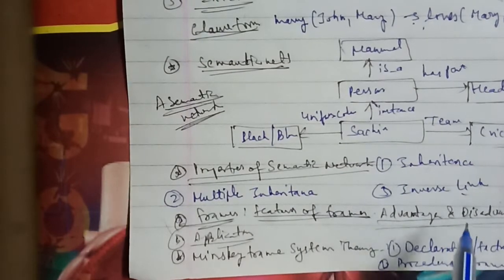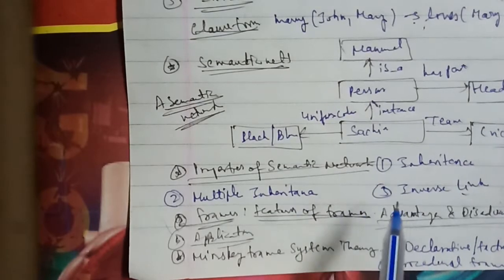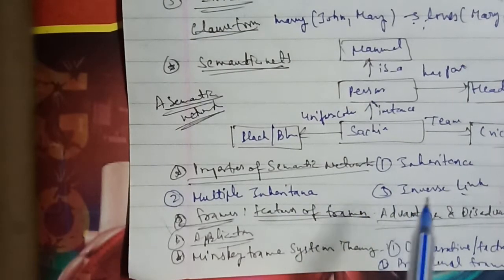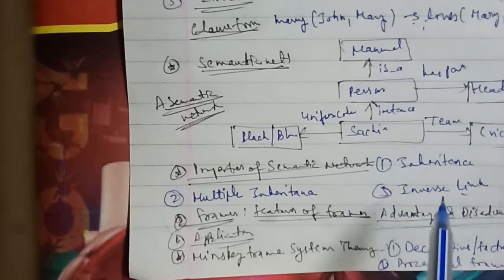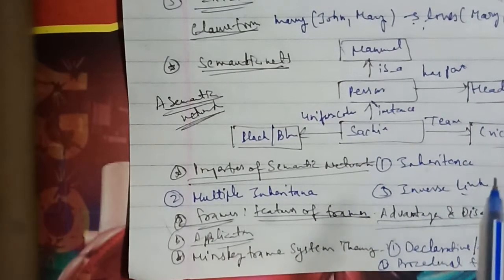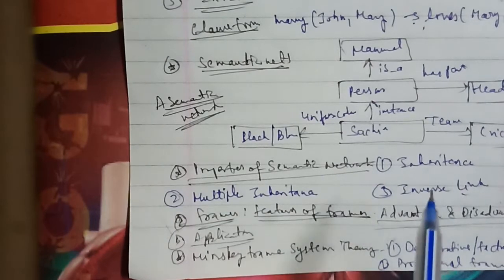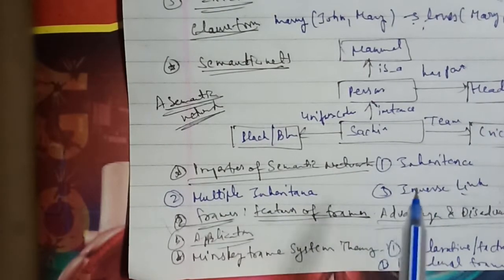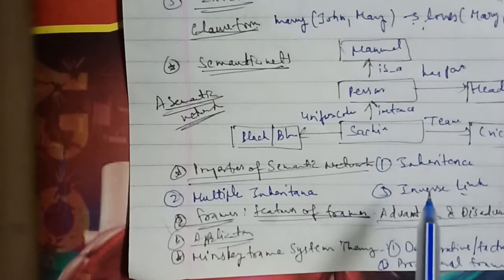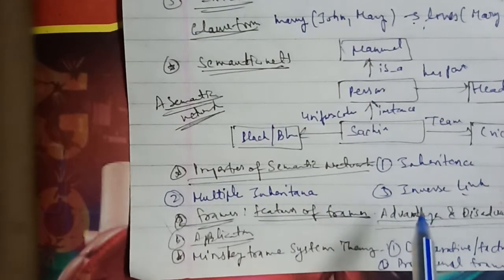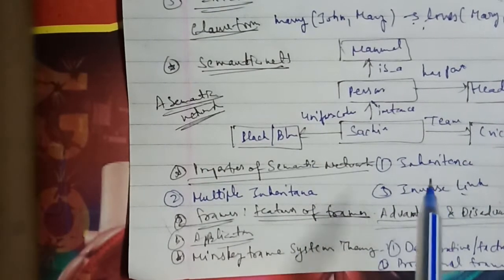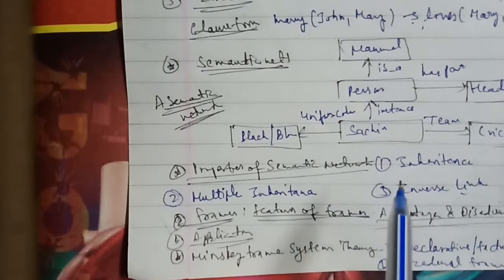The action frame has the following slots. The first is the actor slot, which holds the information about who is performing the activity. The second is the object slot, which holds the information about the item to be operated on. The third is the source slot, which holds the information about where the action has to begin. And the fourth is the destination slot, which holds the information about the place where the action has to end.